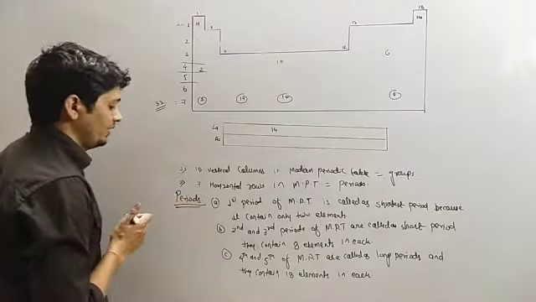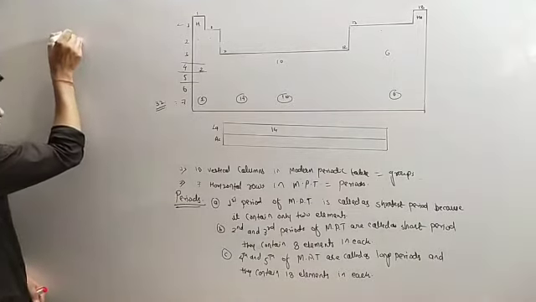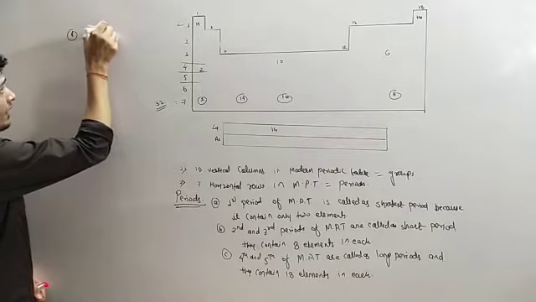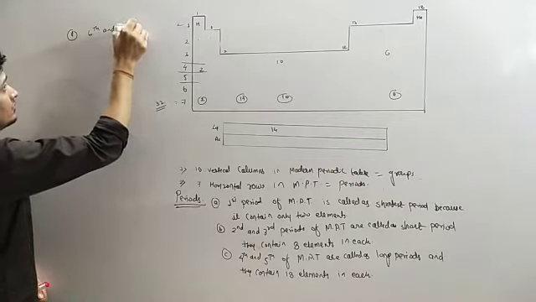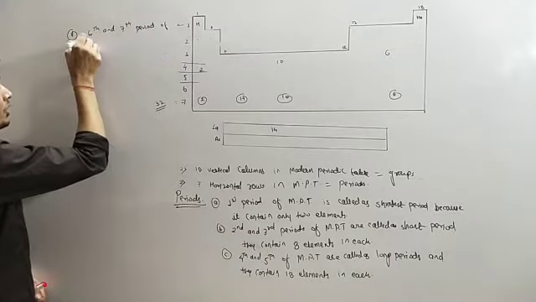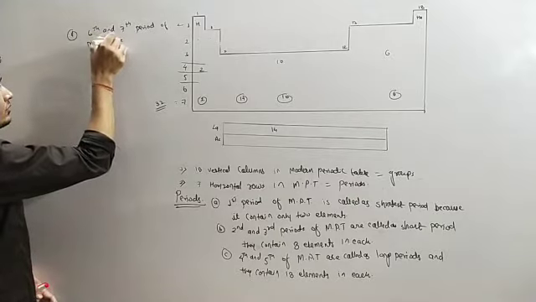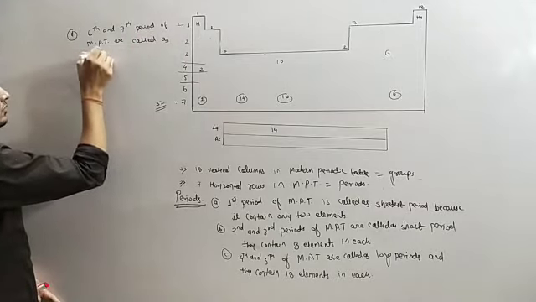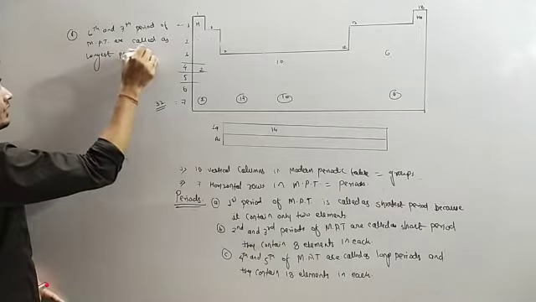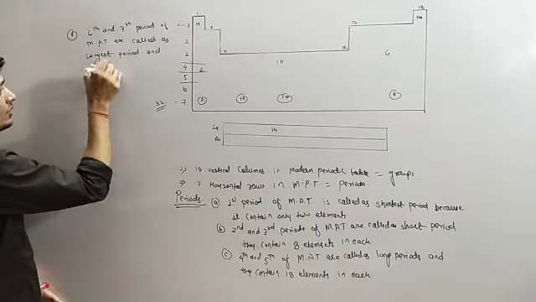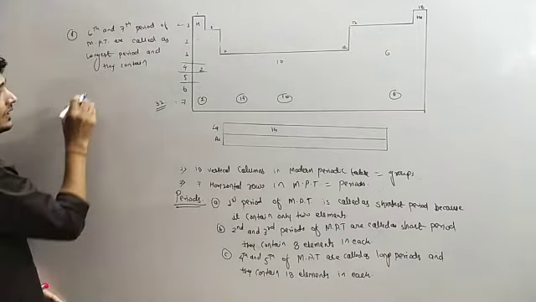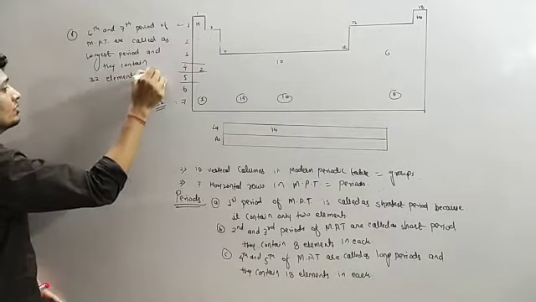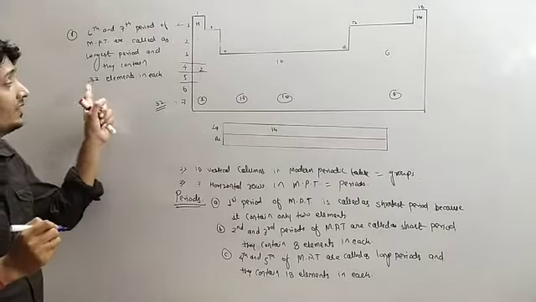So we have to write the next point. So I am writing over here point D. What is the point D? 6th and 7th period of modern periodic table are called as longest period, and they contain 32 elements in each.